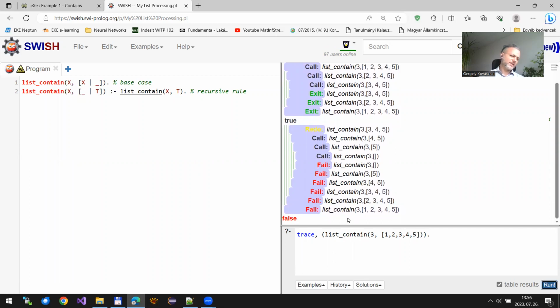Okay, so this is kind of interesting, but it's logical. This is how the Prolog interpreter works because of backtracking. So what we should do is stop when we successfully find the value we are looking for. How to make the Prolog interpreter stop? How to cut backtracking?